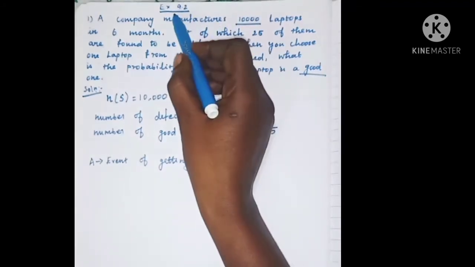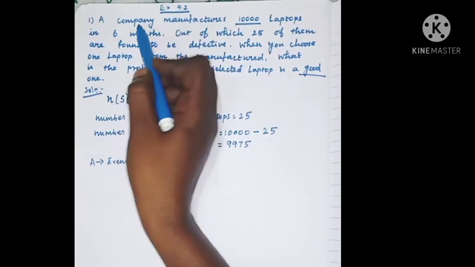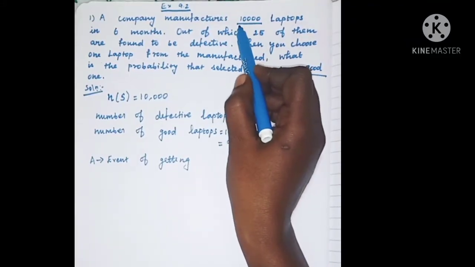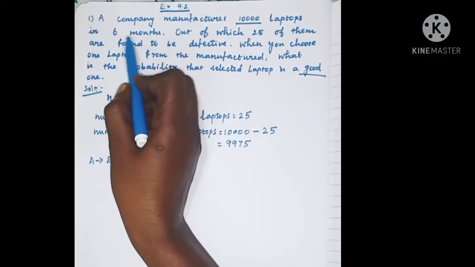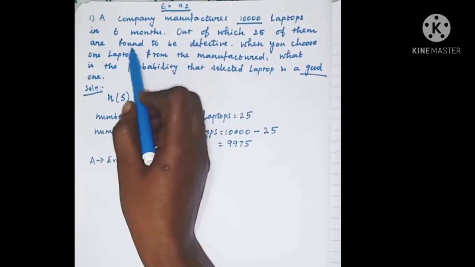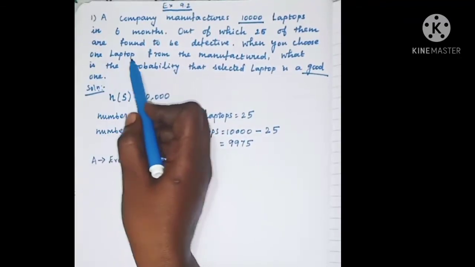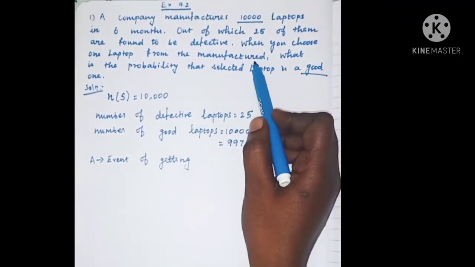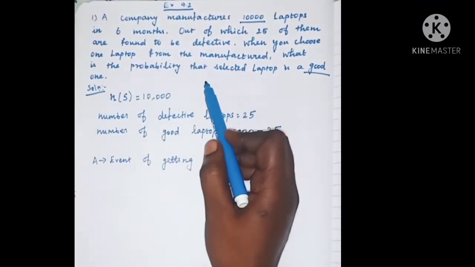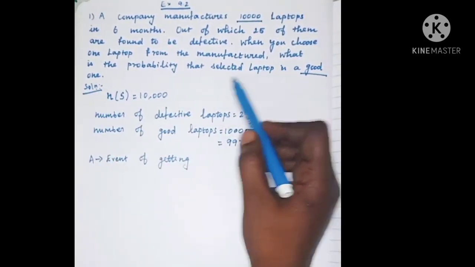Next is exercise 9.2. First sum. A company manufactures 10,000 laptops in 6 months, out of which 25 of them are found to be defective. When you choose one laptop from those manufactured, what is the probability that the selected laptop is a good one?